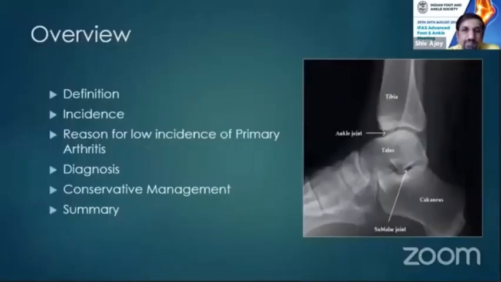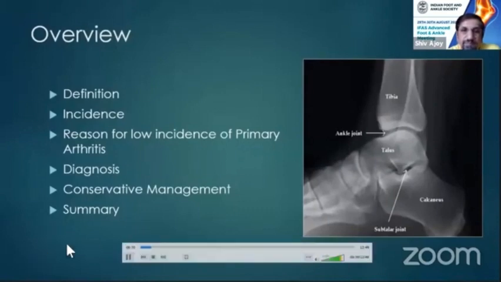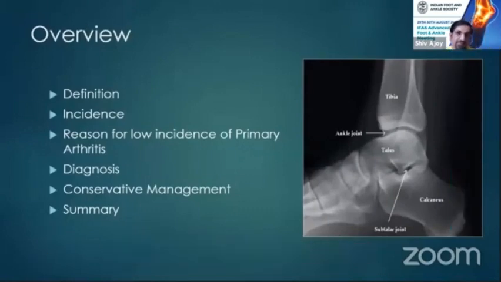What is arthritis? It is the same which happens in all the other joints. So we'll be looking into the definition, incidence, reason for the low incidence of the primary arthritis in the ankle, diagnosis, conservative management, and summary.